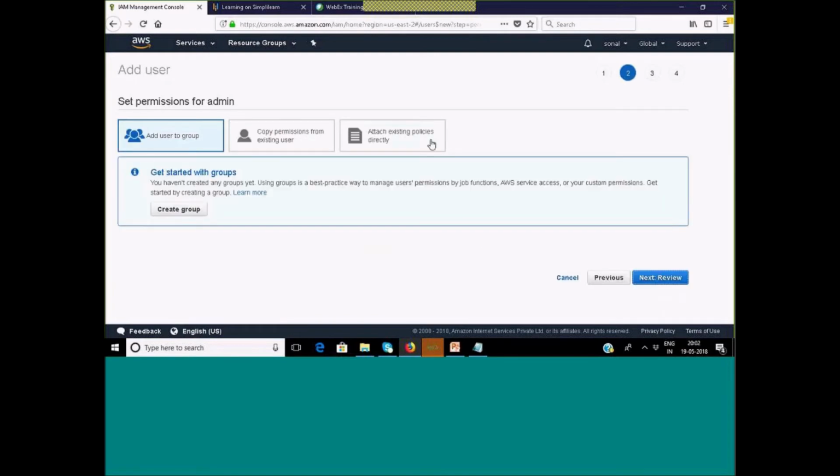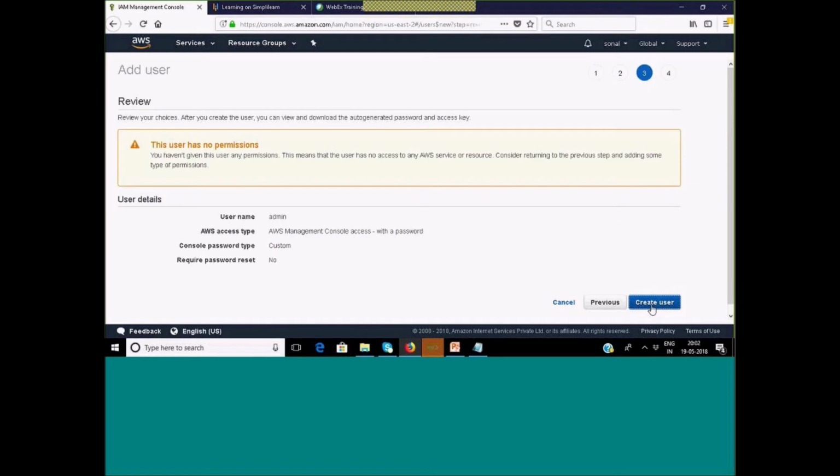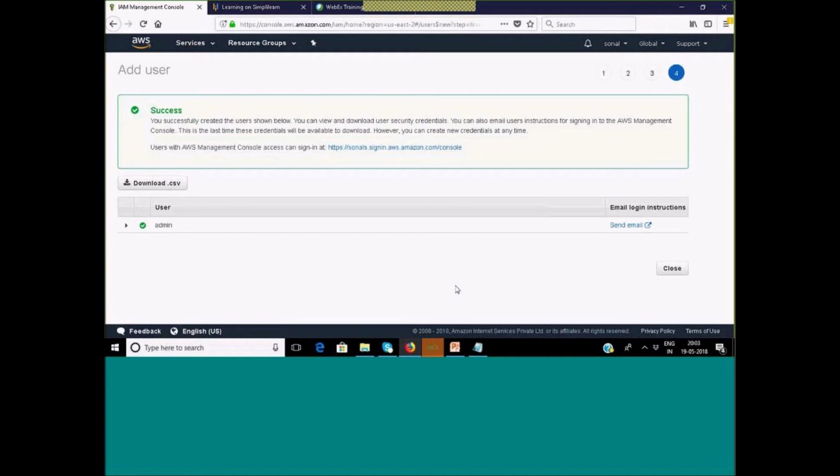Okay, I will not attach any policy as of now. Just create a user so that I can show you how we can attach the policy. Think developers create millions of users for testing.